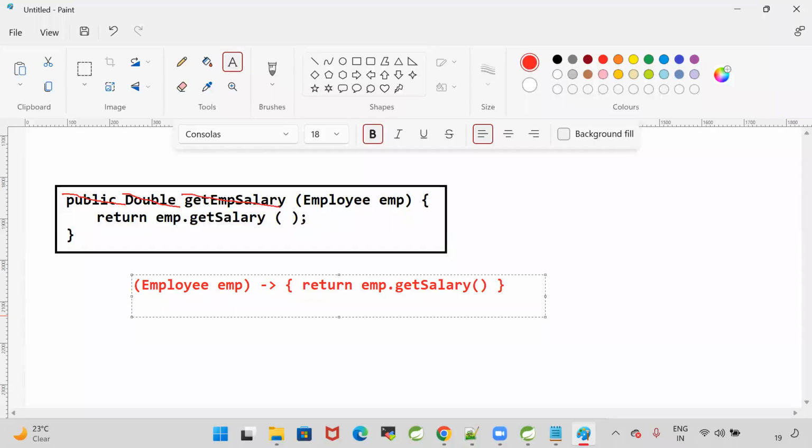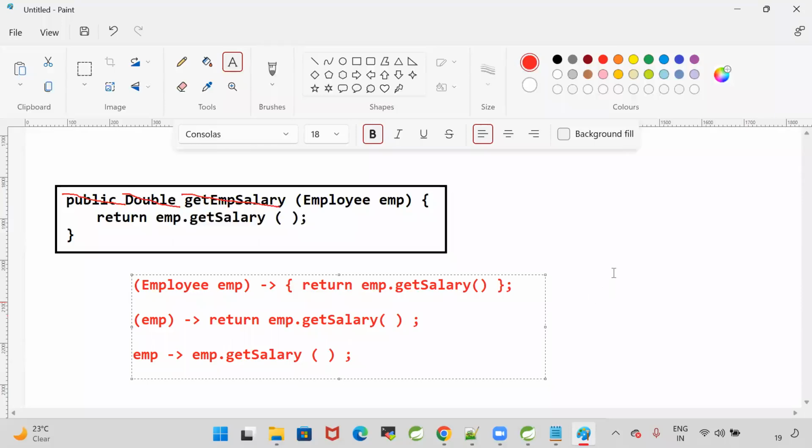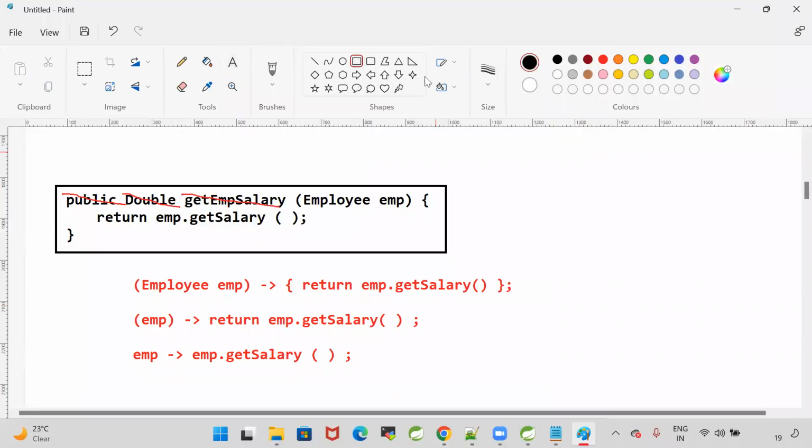I'm calling the getter method. Return emp.getSalary. As we discussed, data type is optional, so emp. Curly braces are optional when there is only one line in the body: emp.getSalary. When there is only one parameter, brackets are also optional: emp. When there is a single line, the return statement is also optional: emp.getSalary. That's it. This is the final version of the lambda for the given requirement.